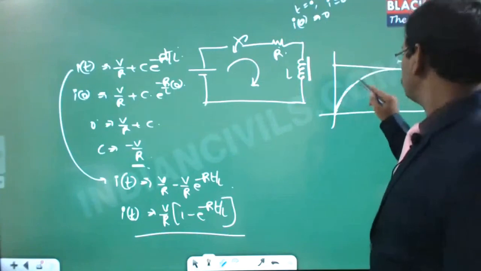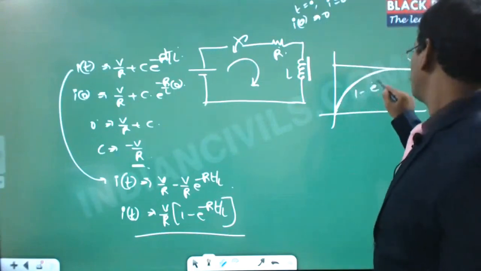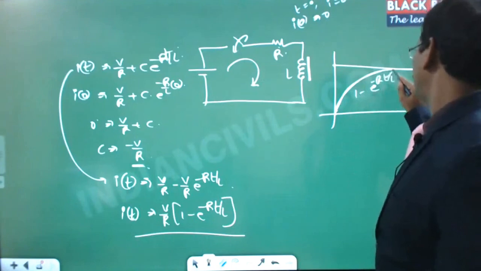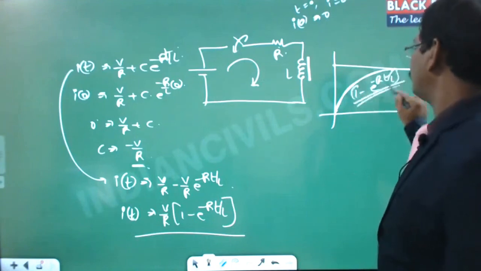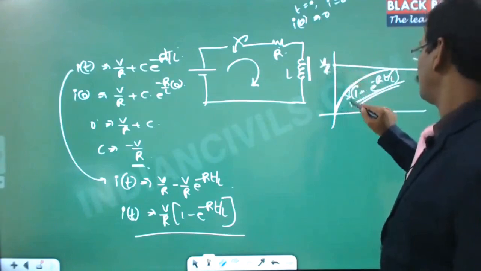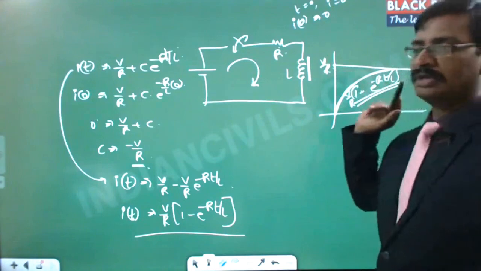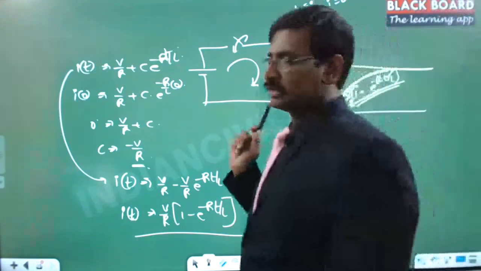This curve, if you notice, shows 1 minus e power minus RT by L. If you try to draw the graph of it, this is the one. If you multiply with V by R, then it will finally reach the V by R value like this. Got it? I hope you understood this. Any questions you can ask me.